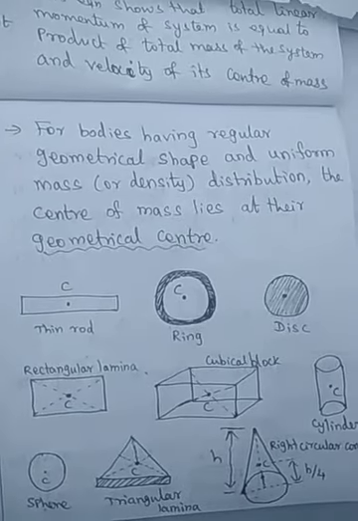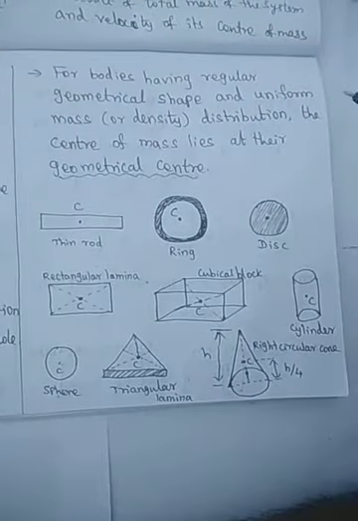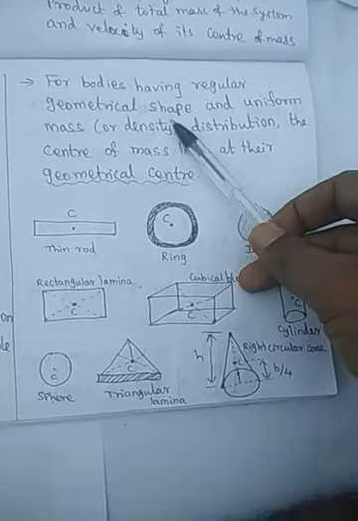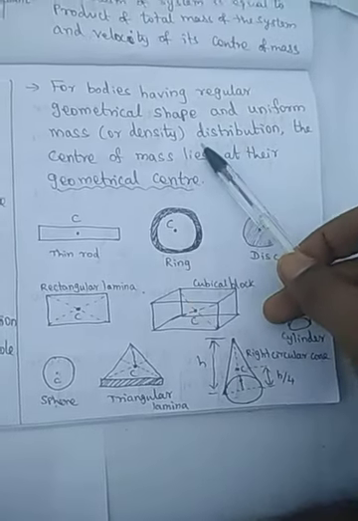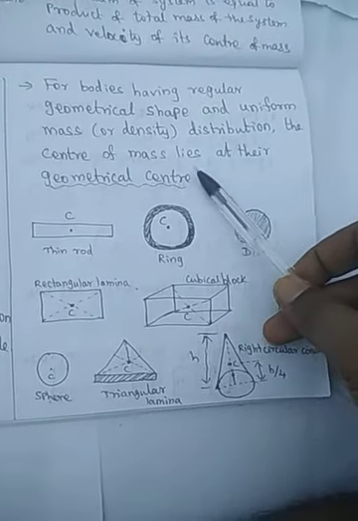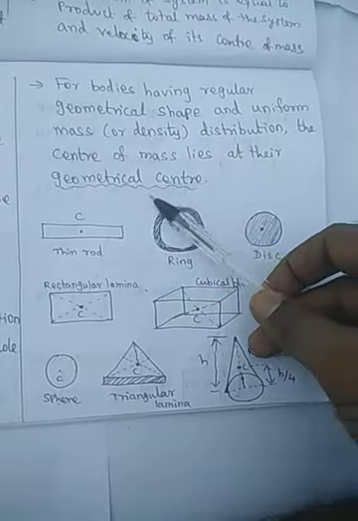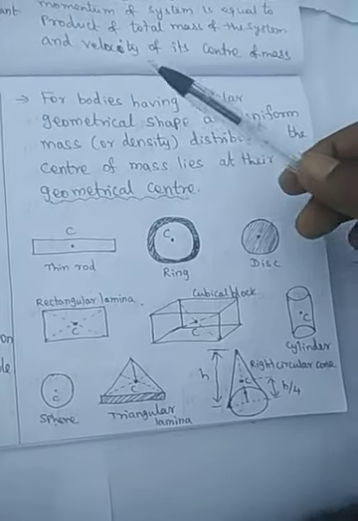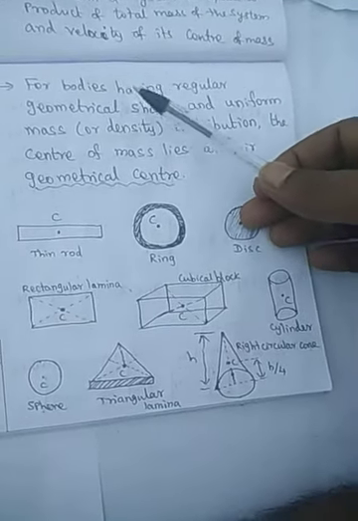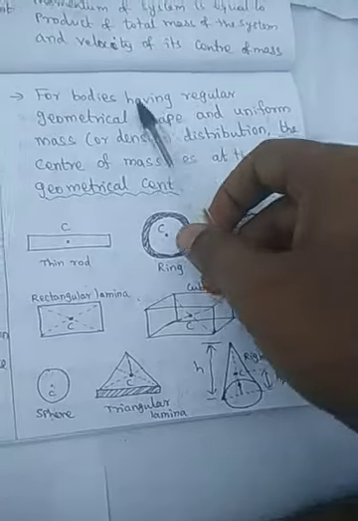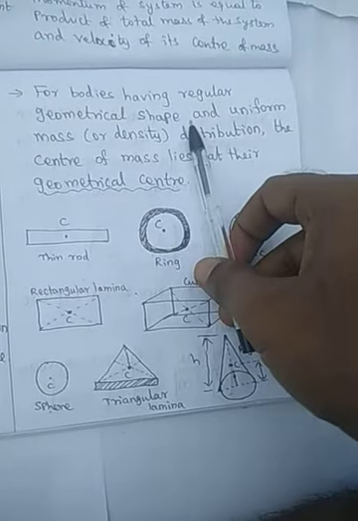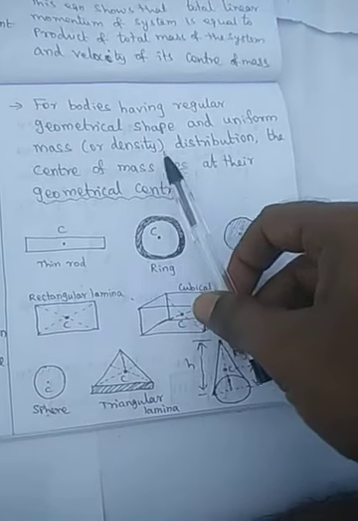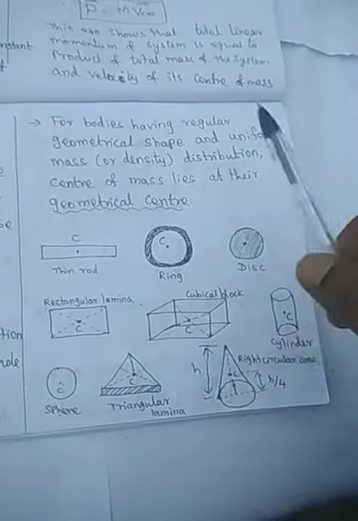For bodies having a regular geometrical shape and uniform mass distribution, the center of mass lies at their geometrical center, so it can be easily calculated. If the body has a regular geometrical shape and uniform mass distribution, the center of mass lies at the geometrical center.